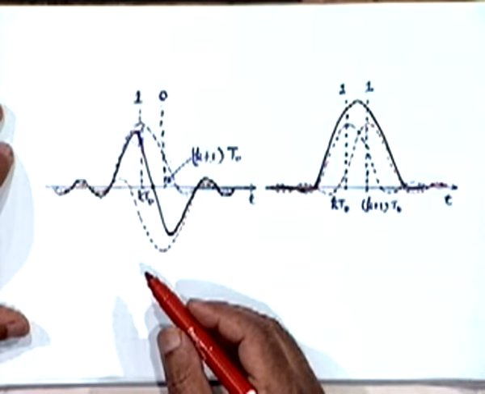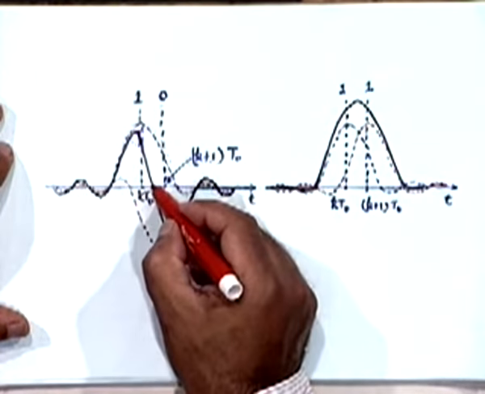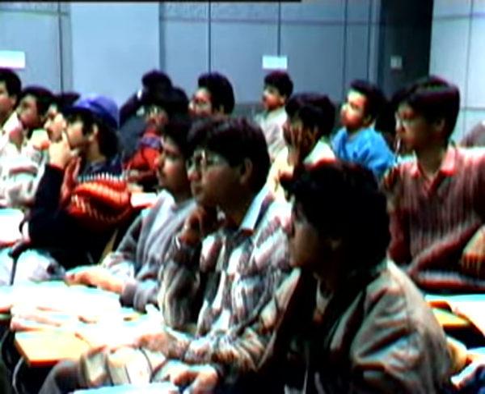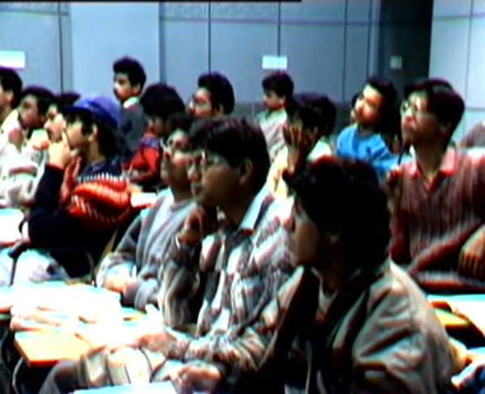So 1 followed by 0 will result in a 0 amplitude at the next sampling instant, in between the two. This is 0 followed by 1. This is my next sampling instant, between the two.